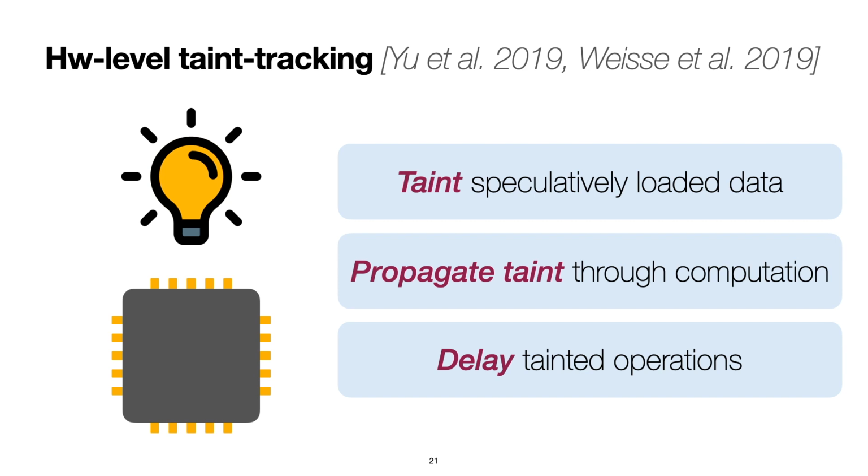So a disclaimer here, STT and NDA differ in a few aspects. Notably, STT delays instructions that transmit tainted data, whereas NDA prevents the propagation of tainted data. However, they both follow this general pattern I just mentioned, and in our work we model taint tracking approaches, both STT and NDA, on top of our semantics.